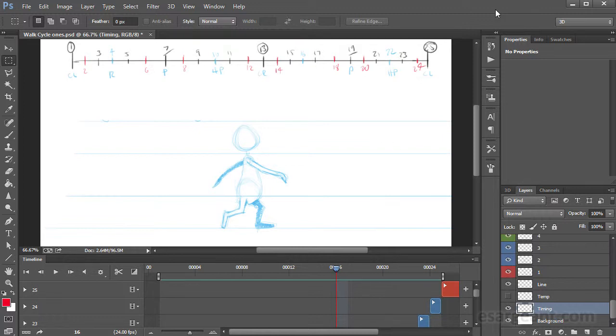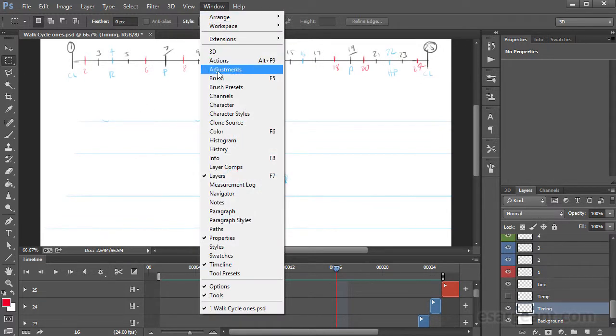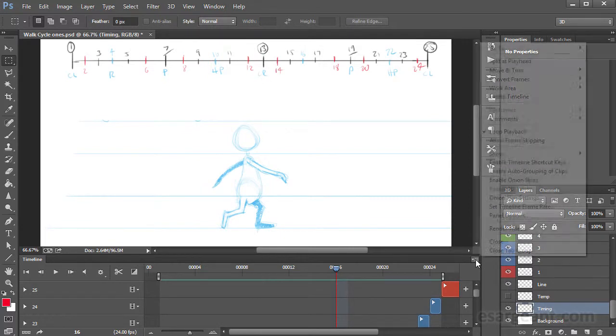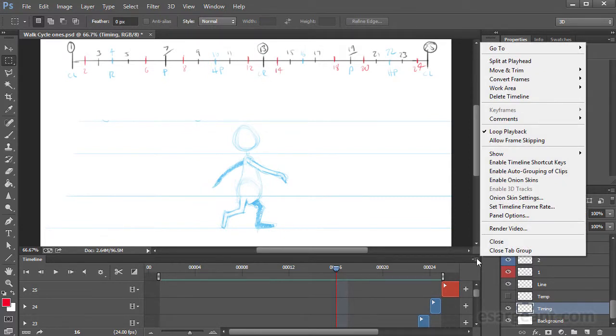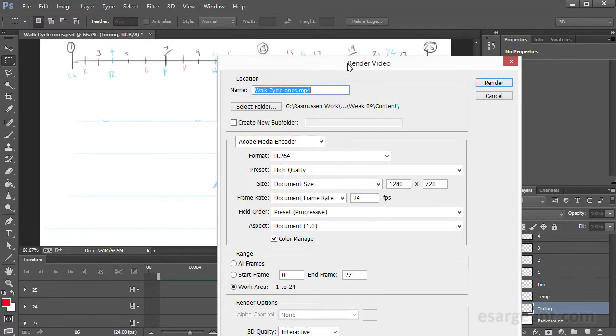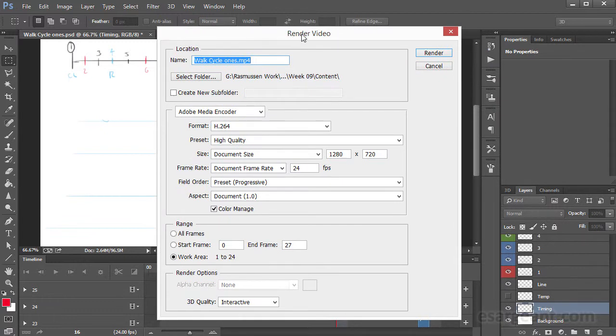At this point then I'm ready to export, and I have a couple of different options here. Firstly I'm going to show you how you can export this as a video file, and you do this by making sure you have your timeline visible. If you don't, you can go to Window and then turn on Timeline. And in the options box at the top right hand corner you can just select that and go to Render Video. So if I select this here, we'll see the Render Video options come up here.